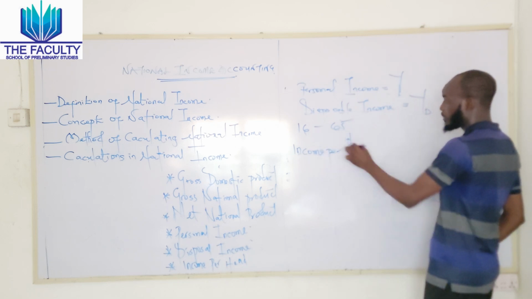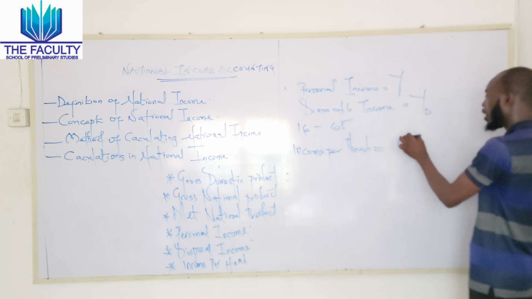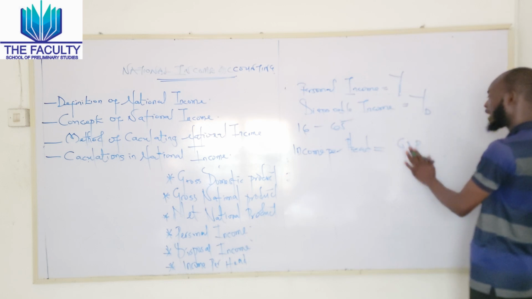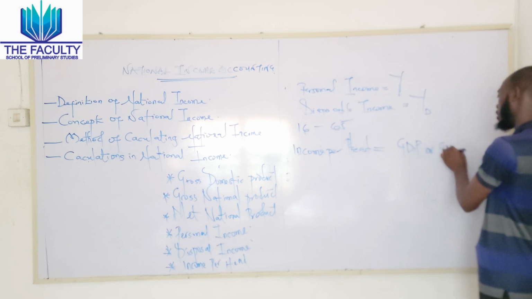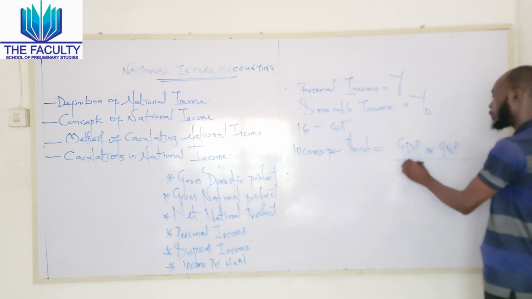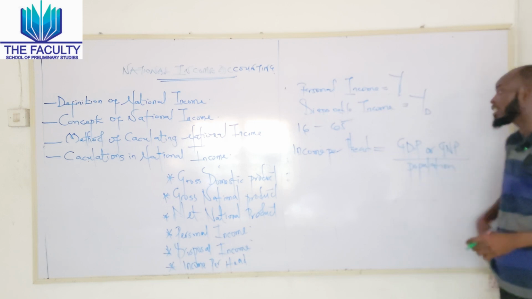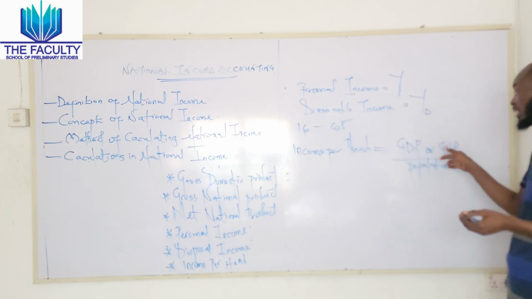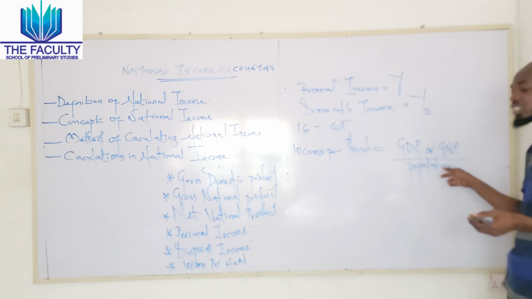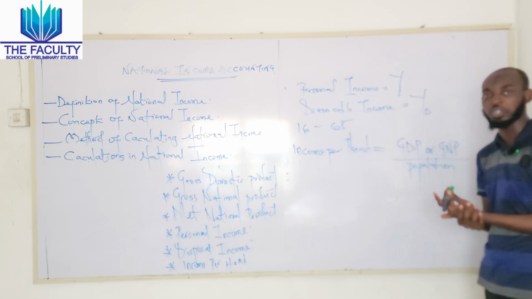it will be the current GDP or GMP, depending on the economy type, divided by population. Our current GDP or GMP divided by our population. This population emphasizes what category of people we are talking about.